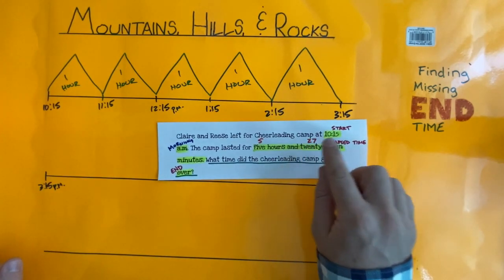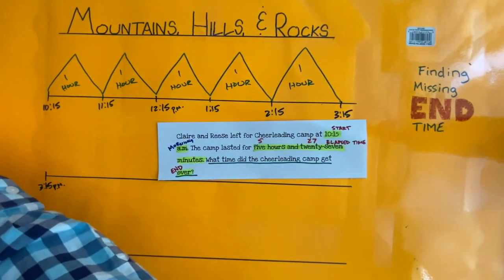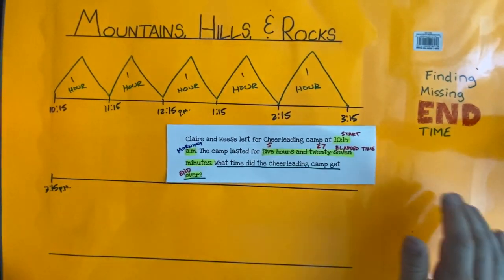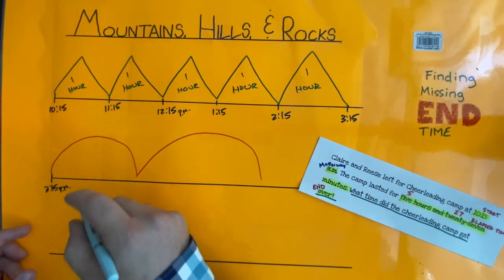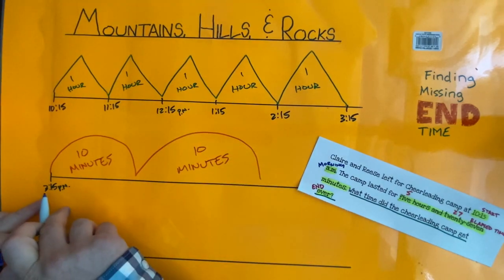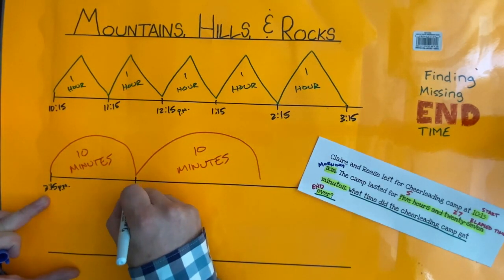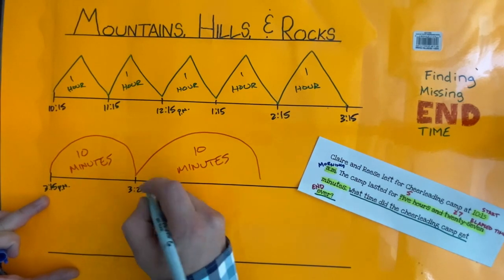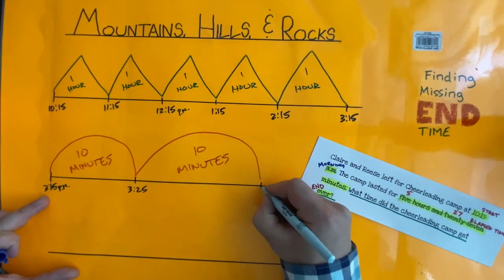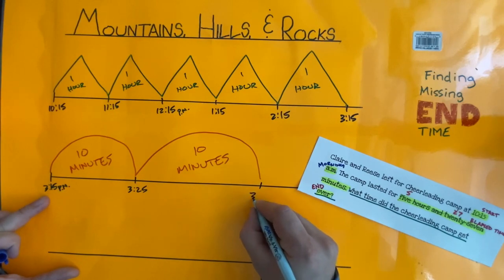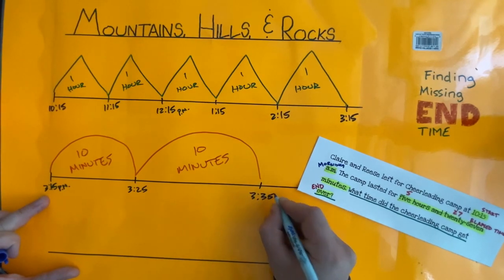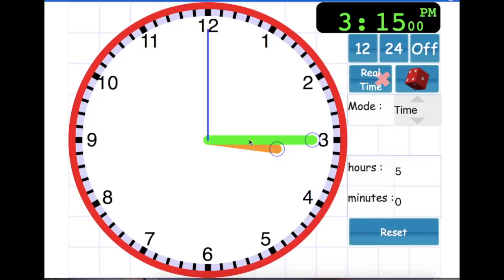27 minutes has 2 groups of 10, so I am going to draw 2 hills. And again, we must label. 3:15 p.m. plus 10 minutes is going to be 3:25 p.m. plus another 10 minutes is going to be 3:35 p.m. So remember, looking at our tools, between each of these numbers is 5 minutes.